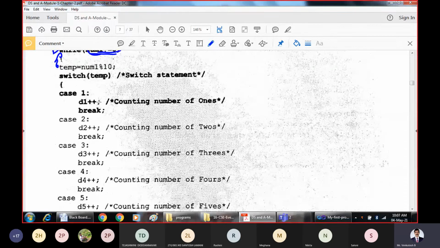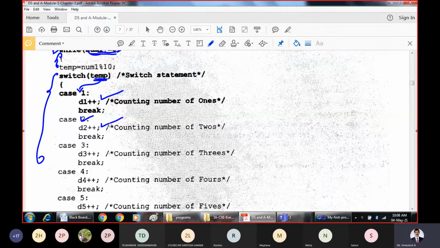Now what are we concentrating on? We are concentrating on the switch statement. The switch statement compares this value. If this temp is matching with case 1, then we will execute this block of statements. If the expression value temp is matching with case 2, then we will execute the second block. If temp is matching with case 3, then we will execute the third block. That means we are just incrementing the digits. The first block will count the number of 1s, the second block will count the number of 2s, the third block will count the number of 3s. The program flow you can trace later and understand.